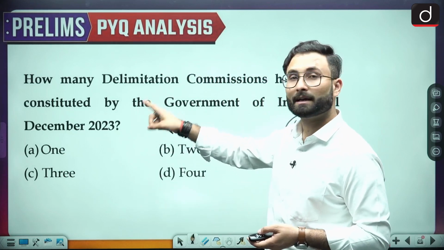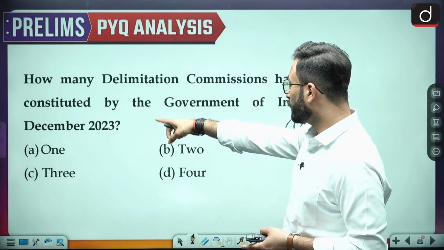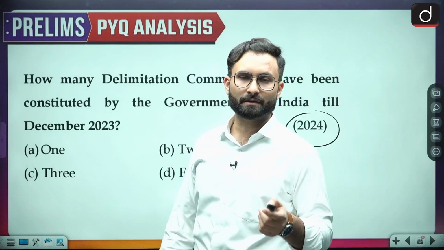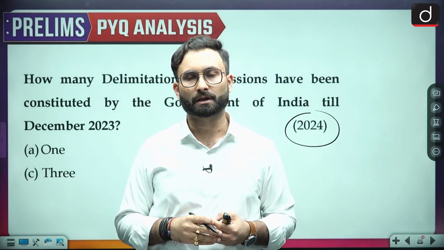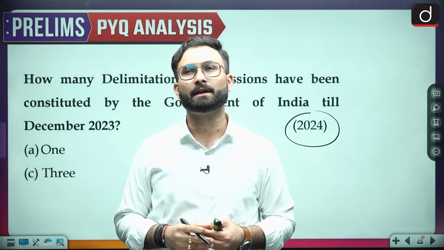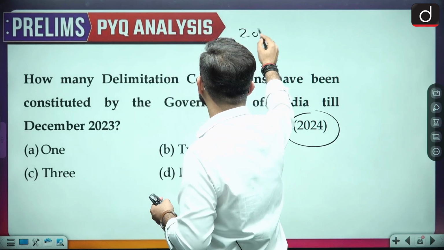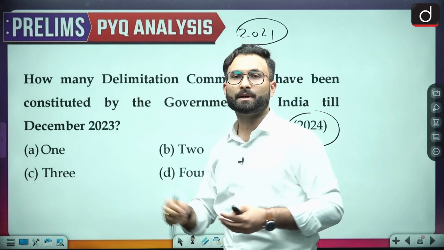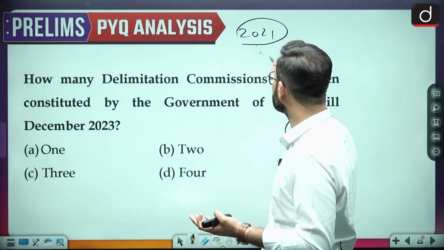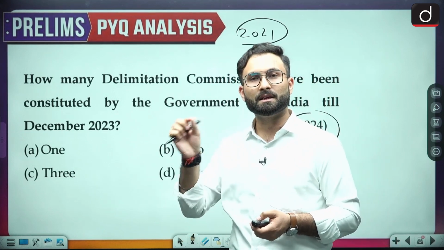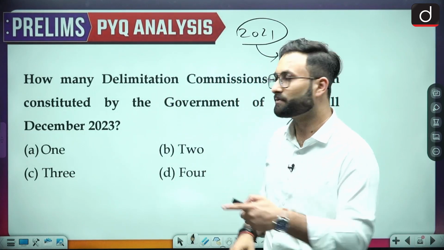But the problem is that this question is not from the static part, it is from current affairs, because when we talk about December 2023, you must have seen that the delimitation commission is due in 2026, and the census of 2021 is the last census on which the delimitation commission should be working. But this census has also been delayed. Jammu and Kashmir delimitation has happened. So considering all these things, delimitation commission was in the news and that is why they have asked this question.